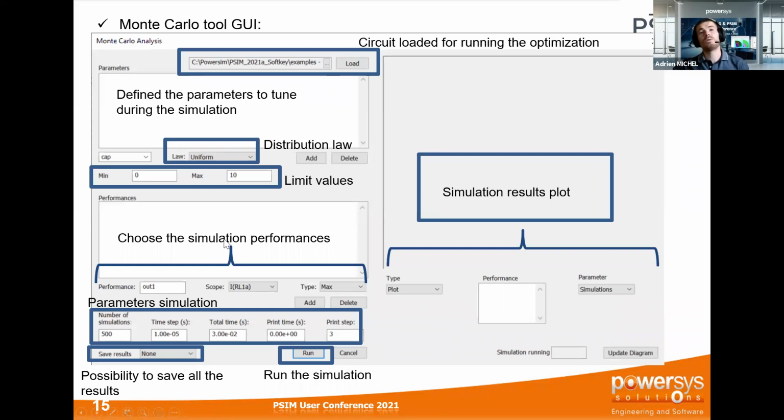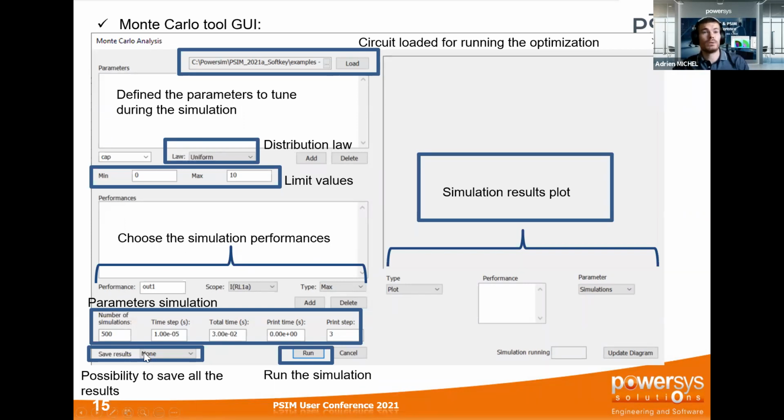You have to again choose which simulation performance you want to check. For example, I want to check again my steady state at the output voltage, so I will apply this. You have to set up the simulation parameters plus the number of simulations. Okay, you have to fill in this information, and then PSIM will make 500 simulations for the Monte Carlo analysis. You can set up more, you can set up less, depending on your needs.